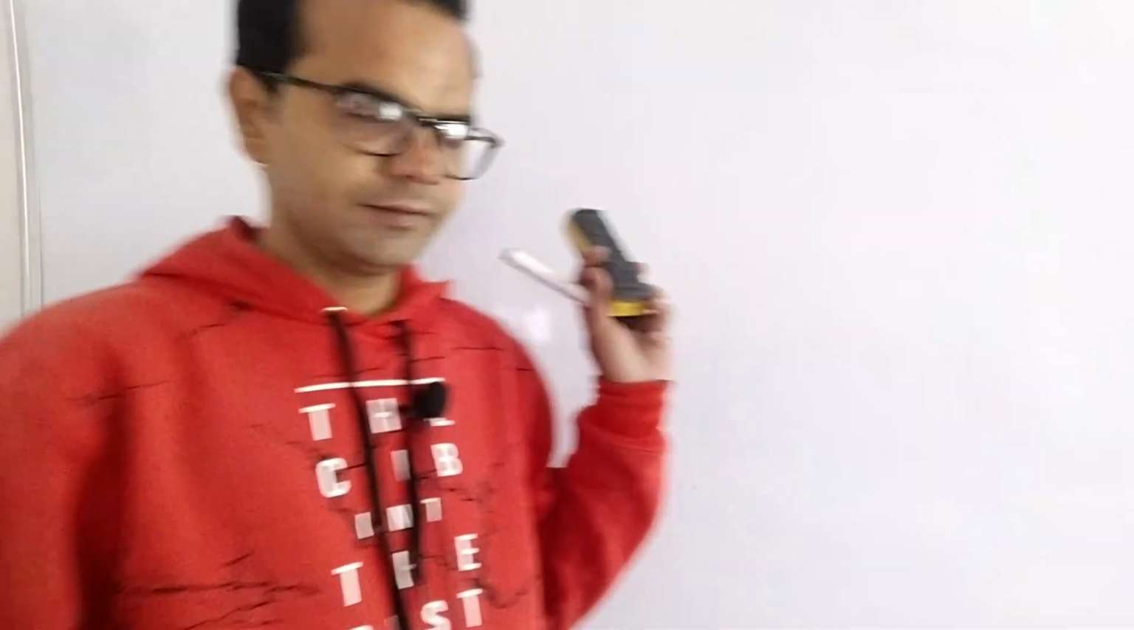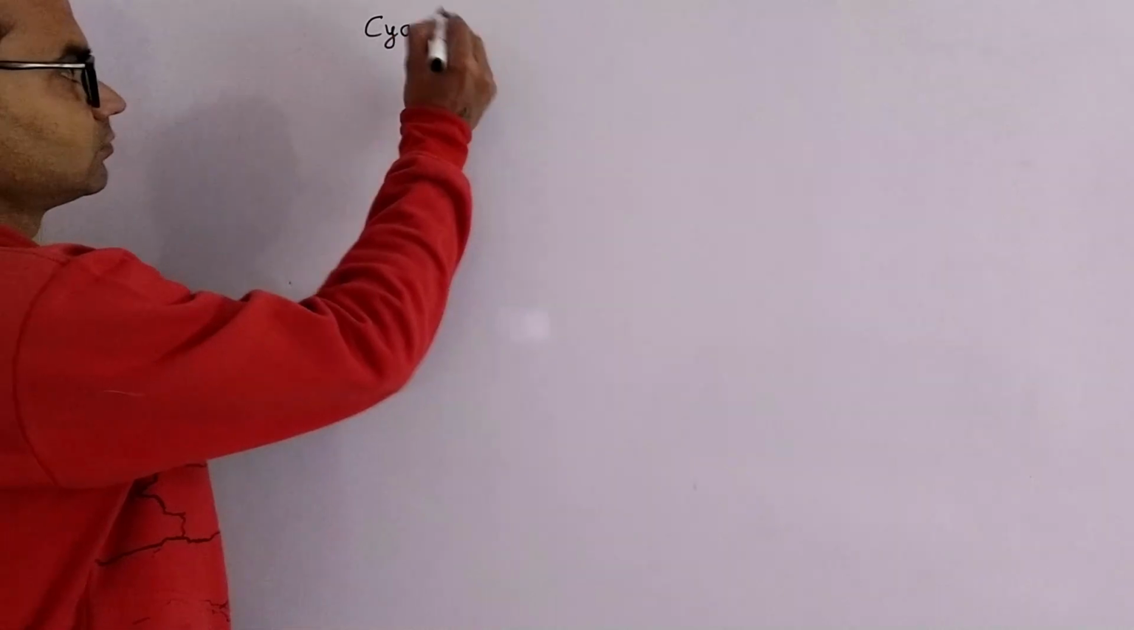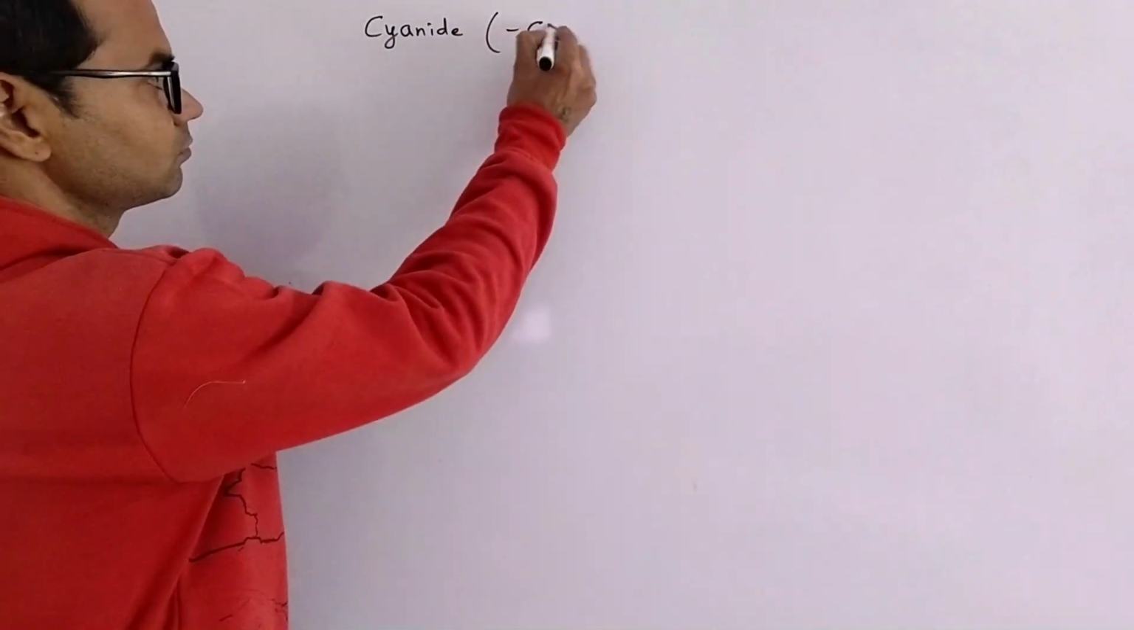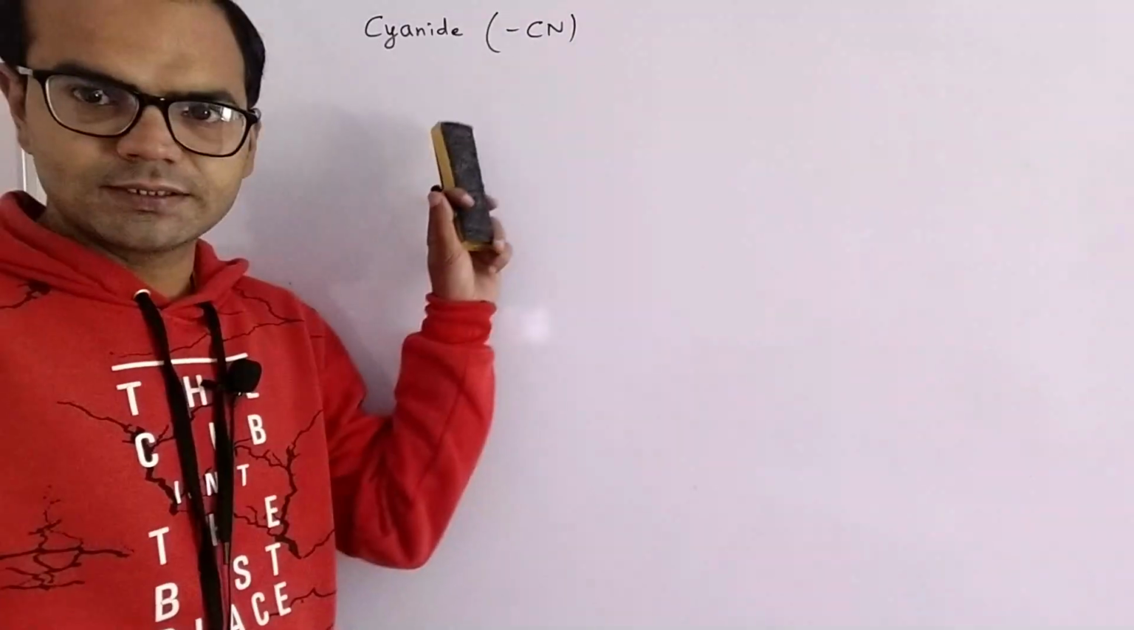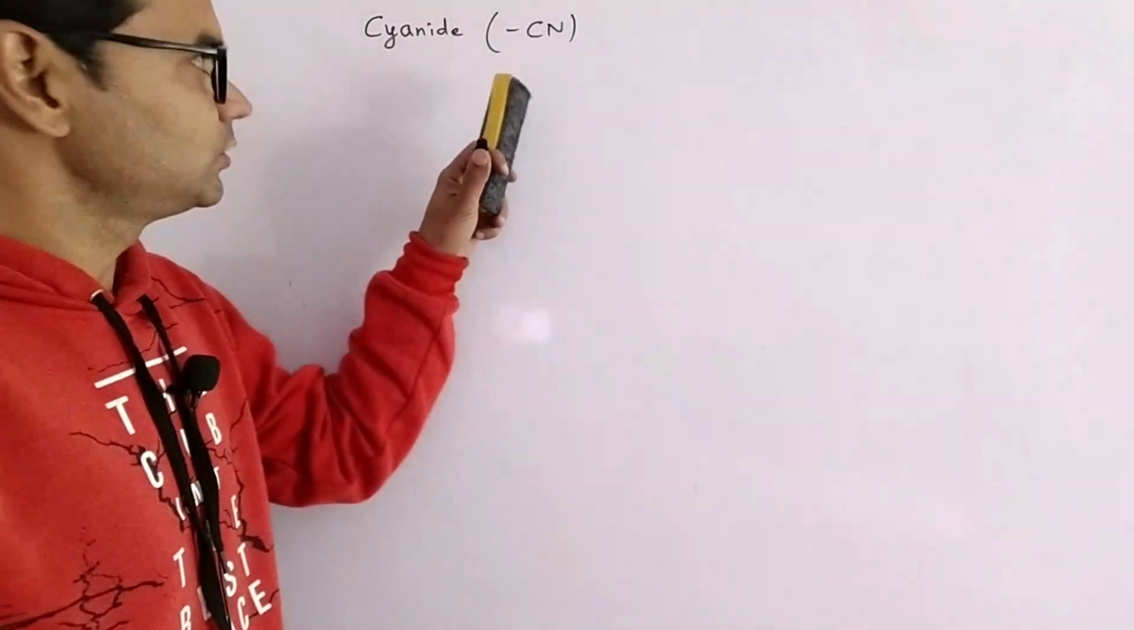Today we will discuss IUPAC nomenclature of remaining functional groups. In the previous lecture we discussed IUPAC nomenclature of acids and their derivatives. So the next functional group is cyanide and isocyanide. The symbol is CN. There is a triple bond between carbon and nitrogen.